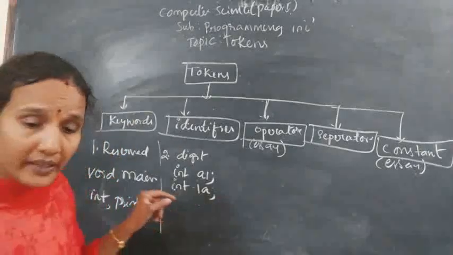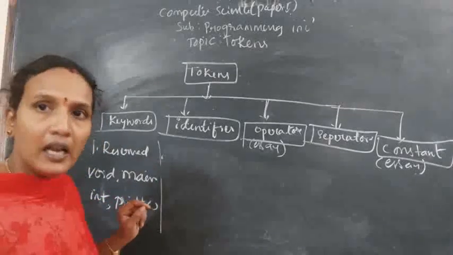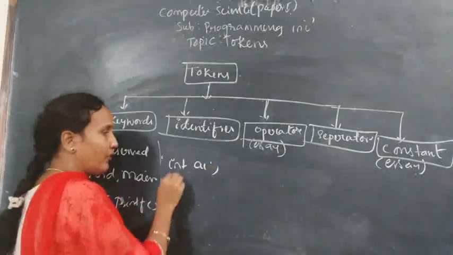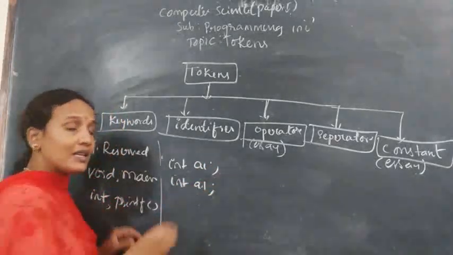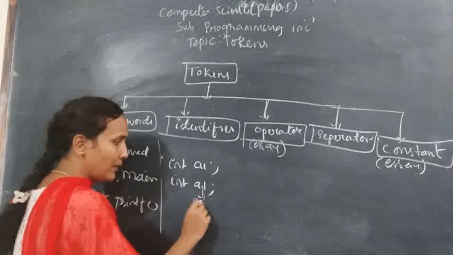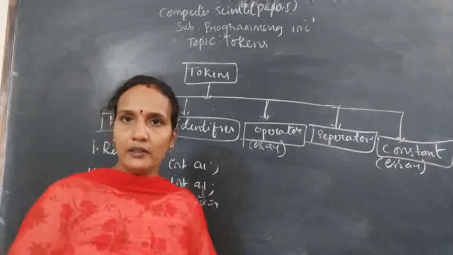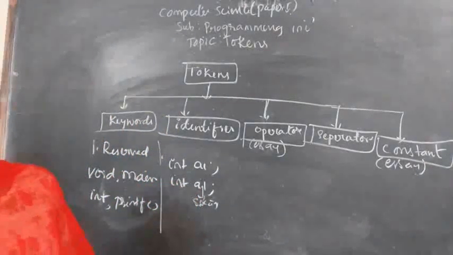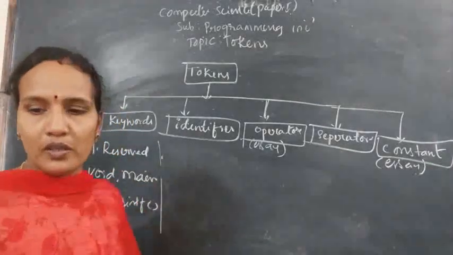Clear? Next, other special symbols are not allowed in an identifier. Int A1 is valid. If I give int A.1, it is not valid. This is called a special symbol, and special symbols are not allowed. Clear? So we have some rules while giving identifiers. You need to follow some rules.